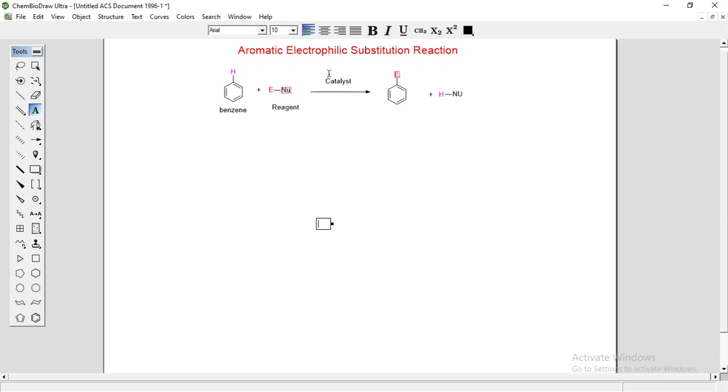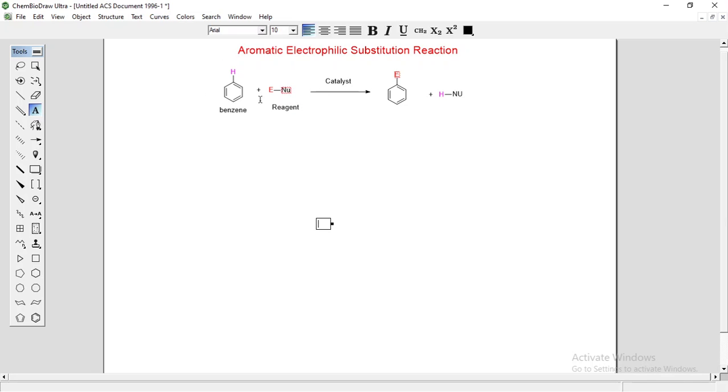It is called electrophilic substitution, meaning hydrogen is substituted by E. The reaction takes place on the aromatic ring, that's why it is called electrophilic aromatic substitution reaction.